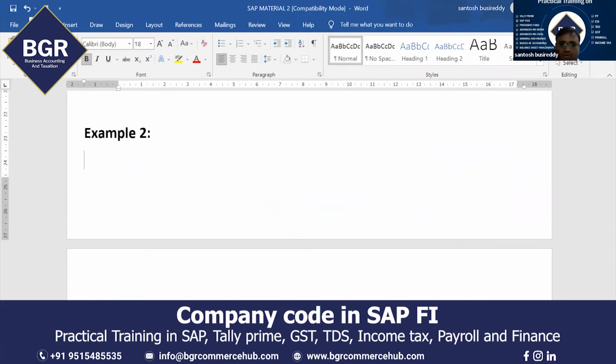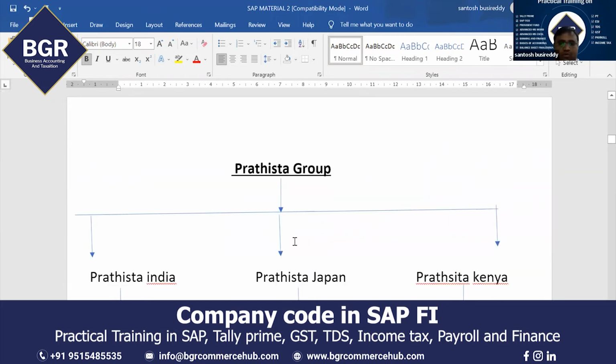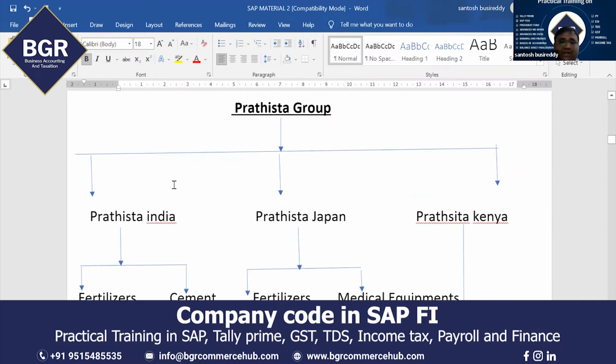This Pratishta Group has businesses in 3 different countries. Pratishta India is an Indian company. Pratishta Japan is a Japan company, which means they have a company in Japan also. Pratishta Kenya means they have a business in Kenya also.